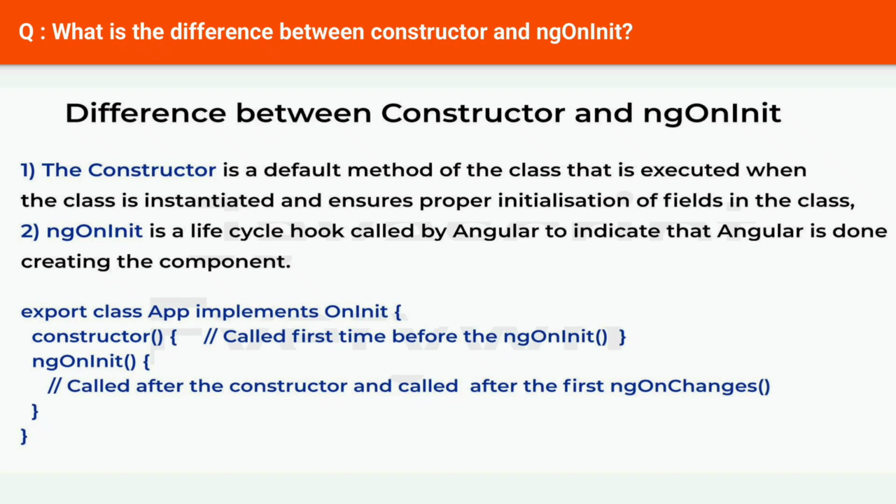ngOnInit executes after the constructor, used for initialization tasks that require the component to be fully initialized. Can access the component's DOM elements. Executed only once after the component has been initialized. Only available in classes that implement the OnInit interface. Cannot be used to configure the component's metadata. Can use @ViewChild and @ContentChild decorators to query child components or content projection.